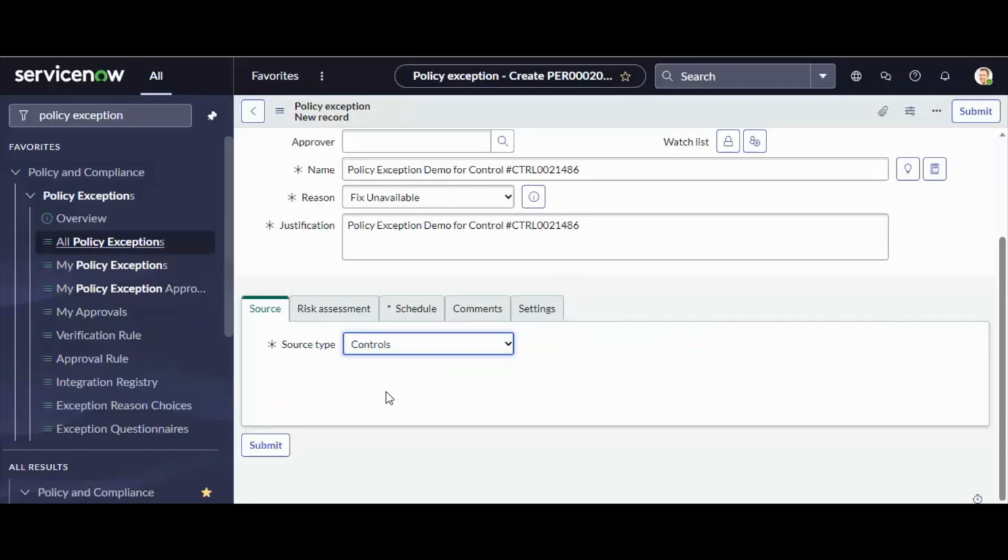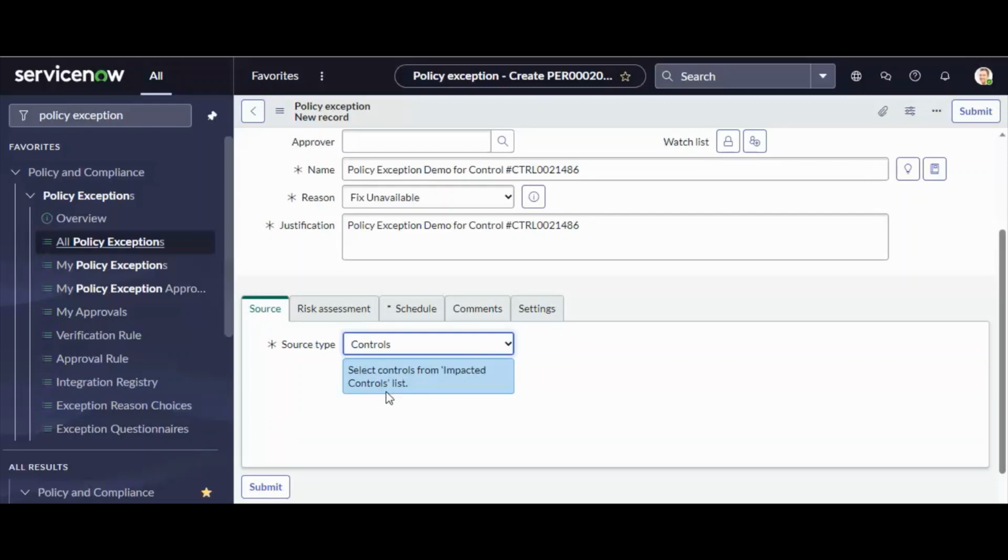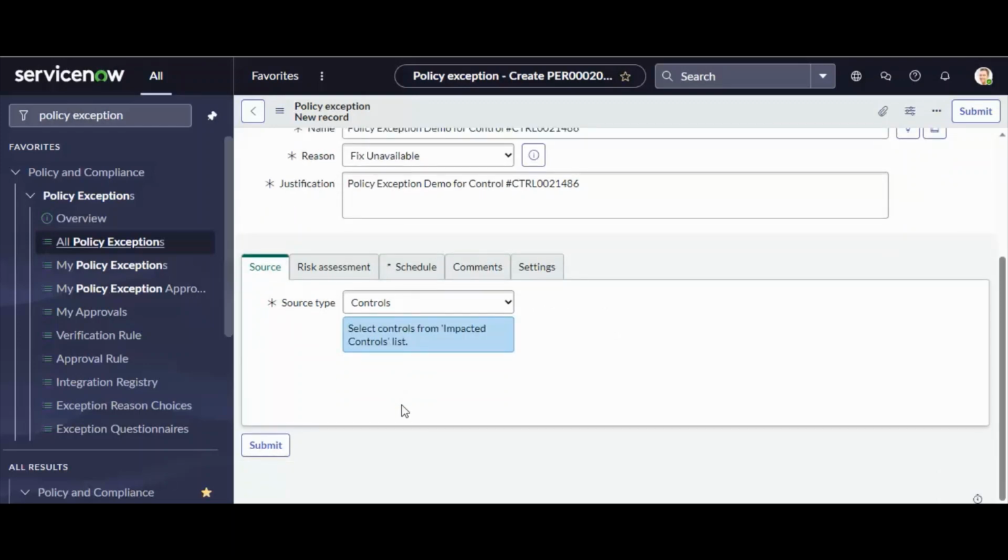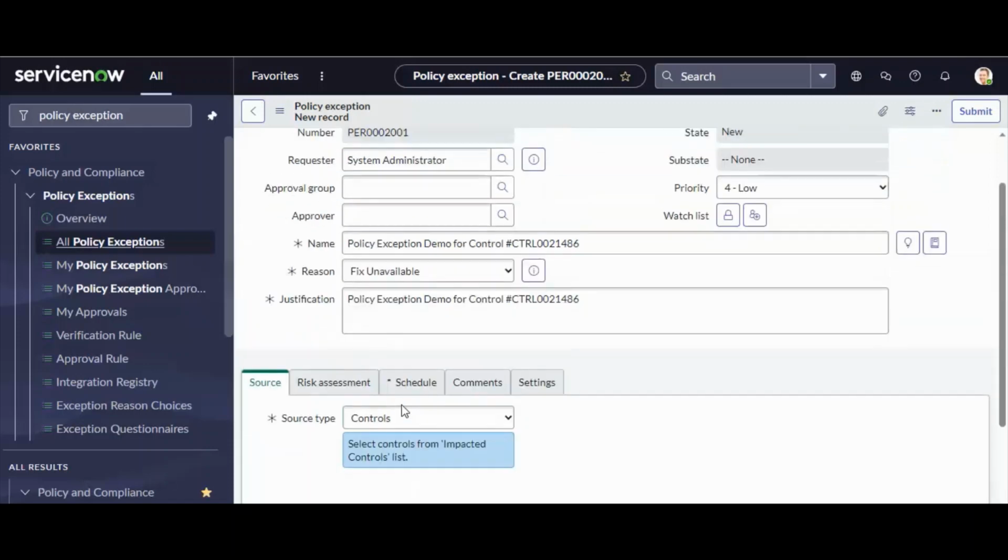Then I am selecting the control. When I select the control, it is not asking, it is just saying select control from the impacted control list. So in the related list, after the submission, under the impacted control, we need to add the control where we want to do the exception. Okay, so I hope it is very clear to you.